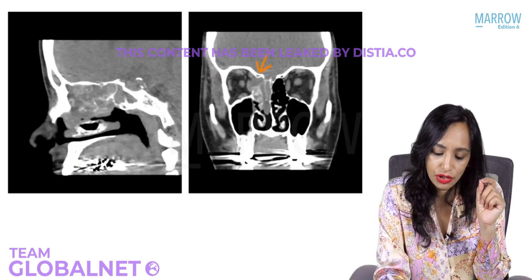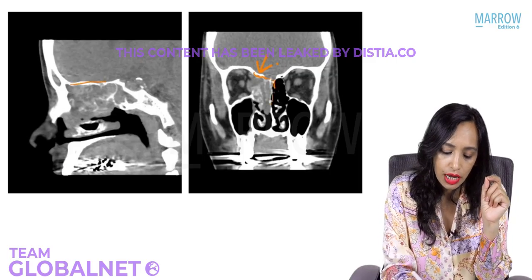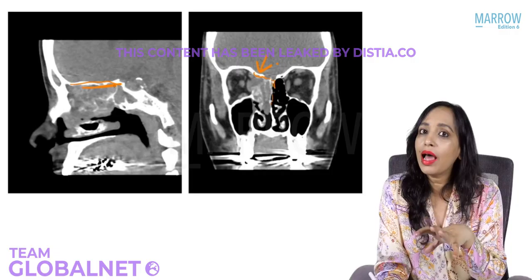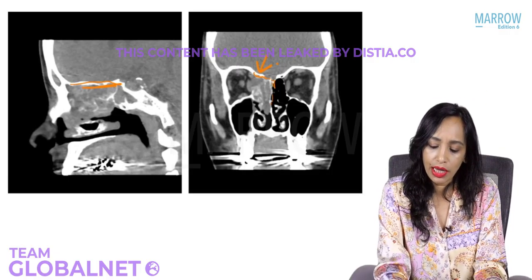See here, this tumor. Can you see it is rising from the roof? Yes, this tumor will have the attachment to the roof. If you are seeing any mass in the nose which is only in the maxillary sinus, all this area, it is not this.